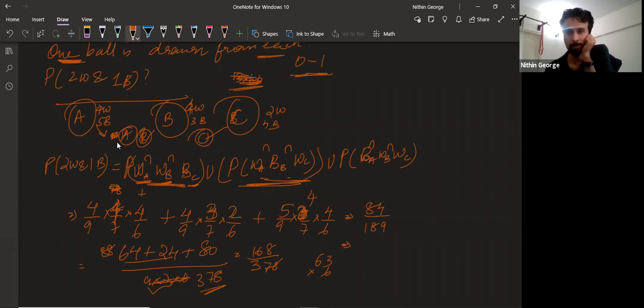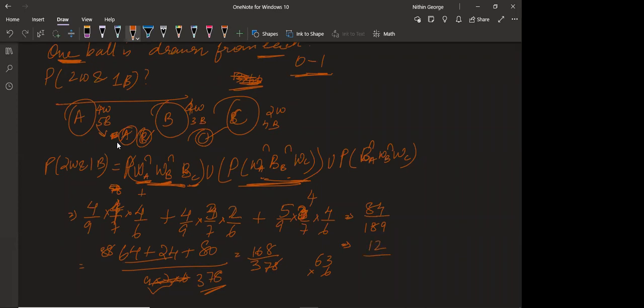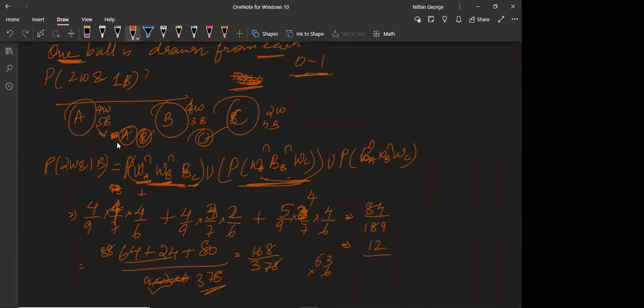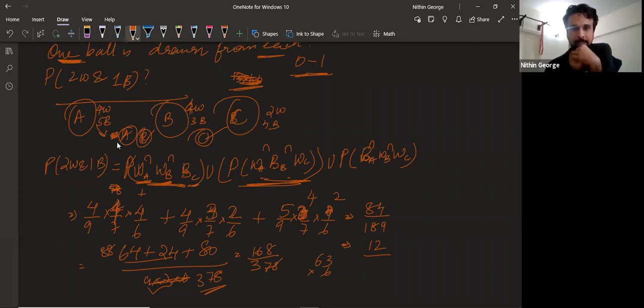Sir, in the third term also it's 4 by 7 into 2 by 6 now. Yes, sir. It's 2 by 6. You're right. So many calculation mistakes today. Nice. So this 80 becomes what number? 80 becomes 40. Okay. So 168 becomes 128. So 84 becomes 64. And then no dividing by 7. So 64 by 189 is good enough. Okay, this becomes your answer.